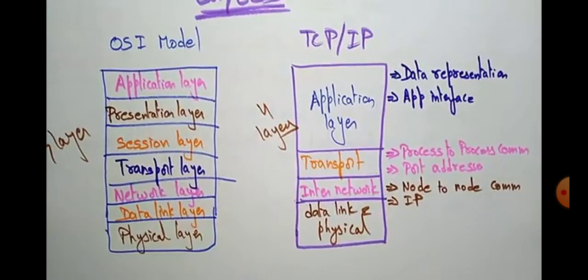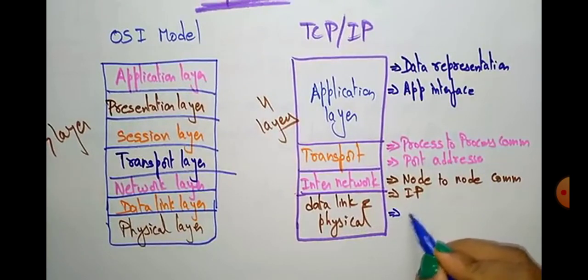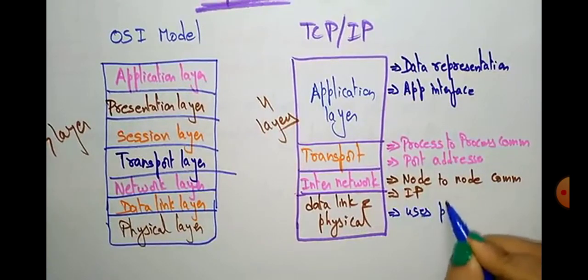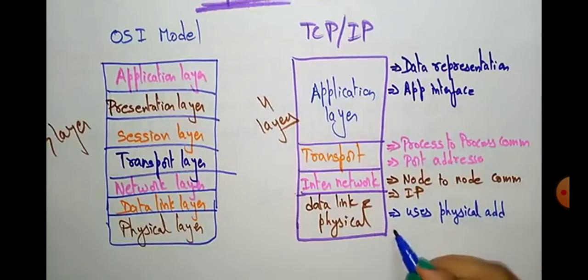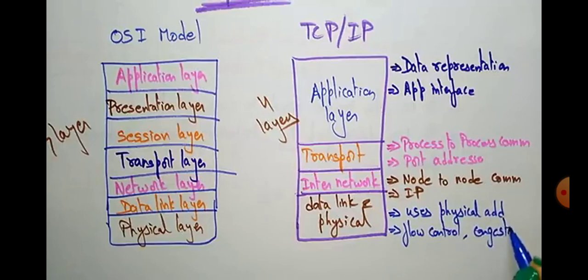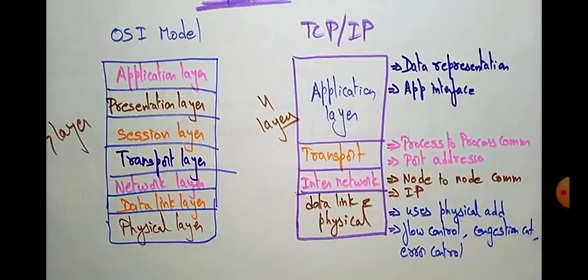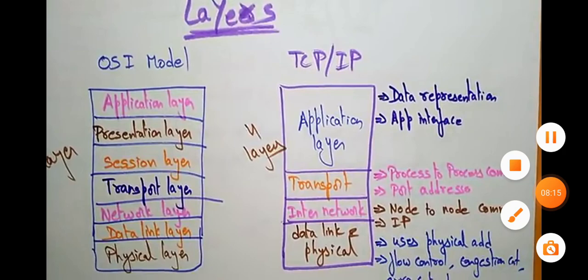Next, coming to the data link and physical layer. It uses the physical address, and this layer also handles flow control, congestion control, and error control. Everything will be done by the data link and physical layer. So this is just an overview of the TCP/IP reference model. In the next video, I'll explain the